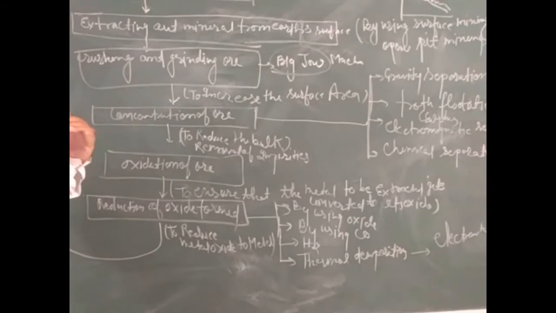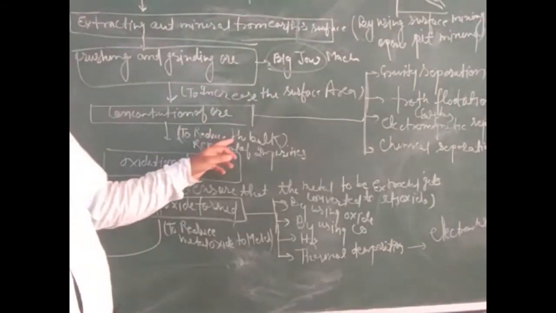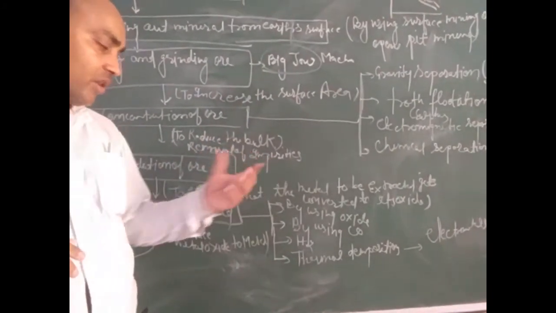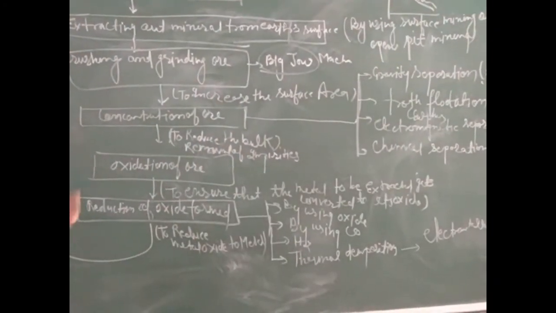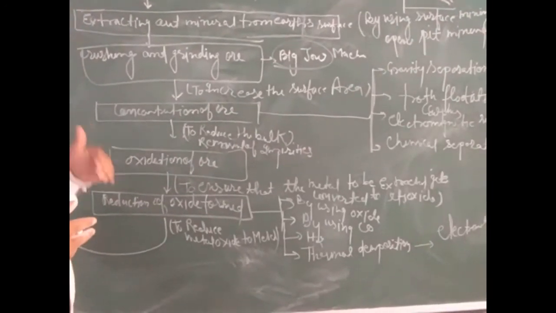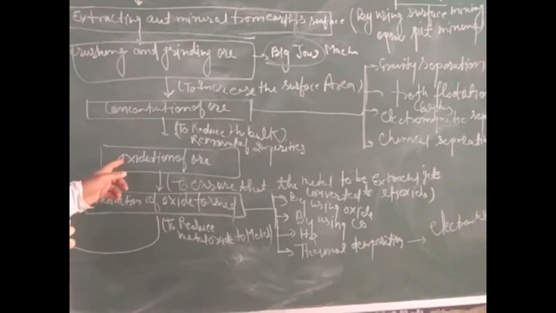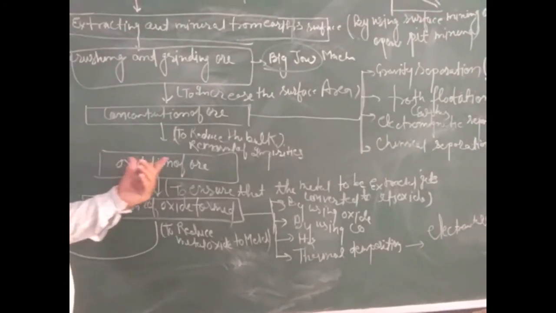Means after increasing the concentration of ore, a large amount of impurity can be removed. And for removing the bulk impurities, we follow the next process, that is oxidation of ore.